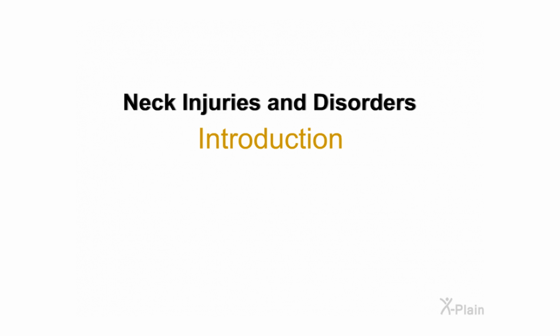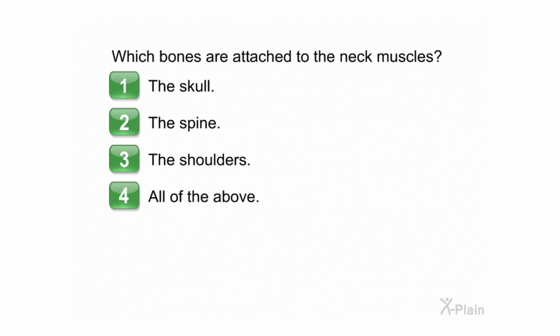Neck injuries and disorders. Introduction. Which bones are attached to the neck muscles? Choose one of the following options. 1. The skull. 2. The spine. 3. The shoulders. 4. All of the above.